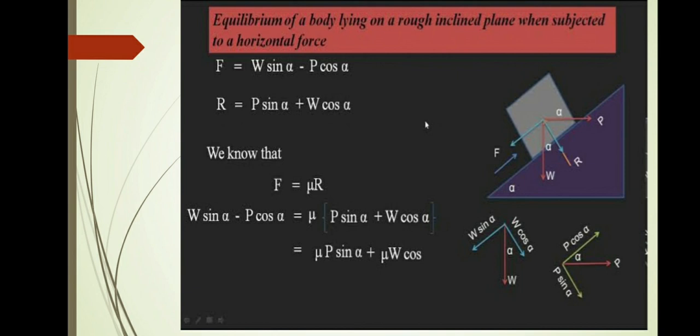By simplifying these equations, we get the value of P: P = W sin(alpha − lambda) divided by cos(theta − lambda). This is our final equation.